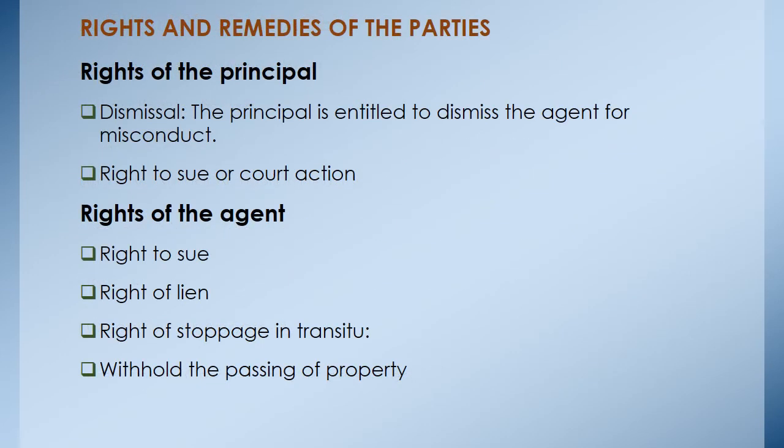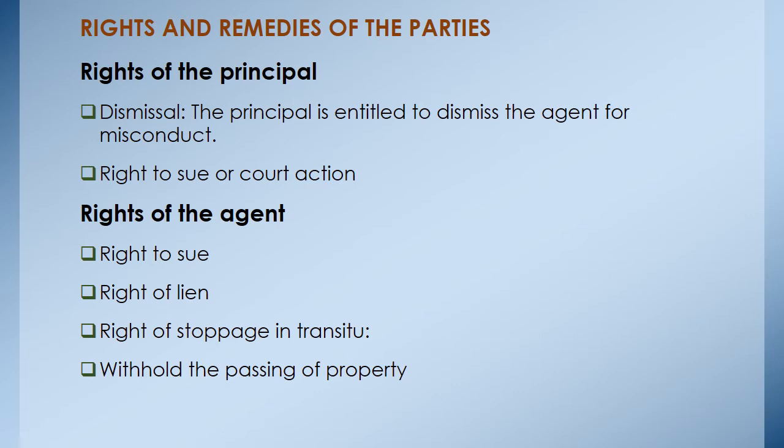Rights and remedies of the parties. Now the rights of the principal is basically to dismiss, that is in case of misconduct, and also the right to sue, or court action. And this one can be basically for many reasons. It can be maybe because of fraud. The agent has committed a fraud, so the principal can sue the agent.